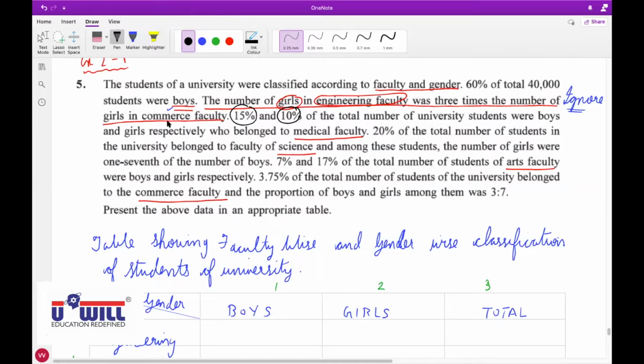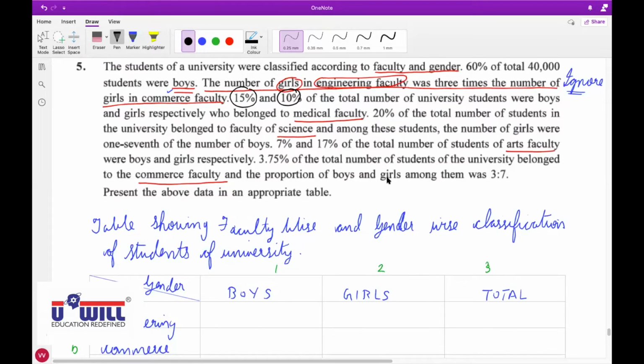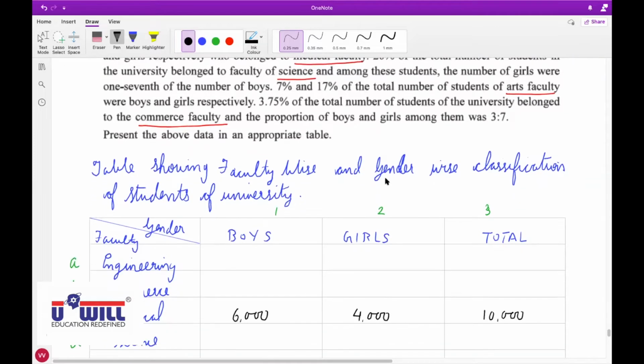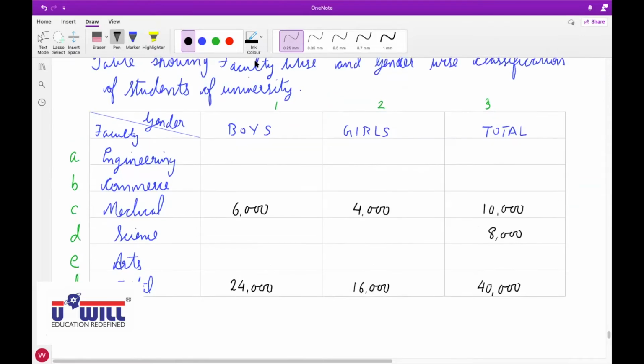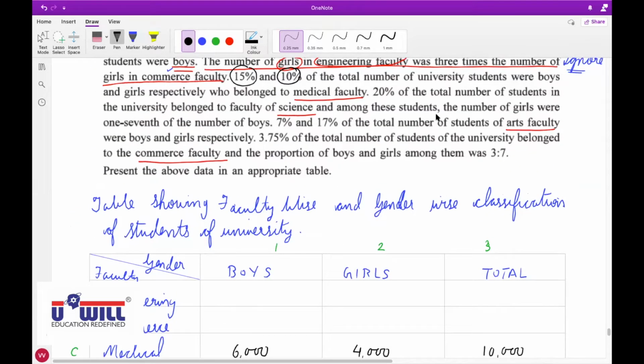20% of total number of students in the university belonged to the faculty of science. Dev Shah, tell me. In science, total is 8,000. 40,000 into 20%. Everyone do 40,000 into 20%. So 8,000 are the total students of science. Further, among this, the number of girls were 1/7 the number of boys.